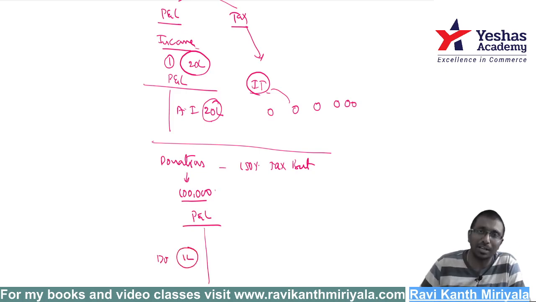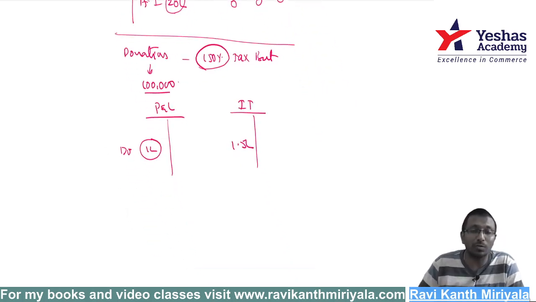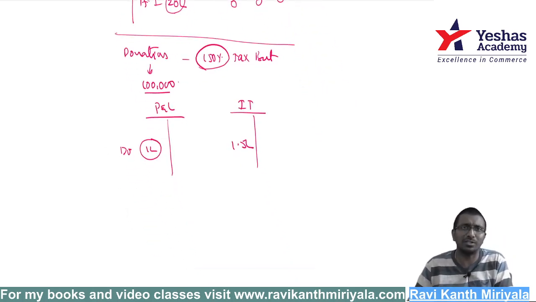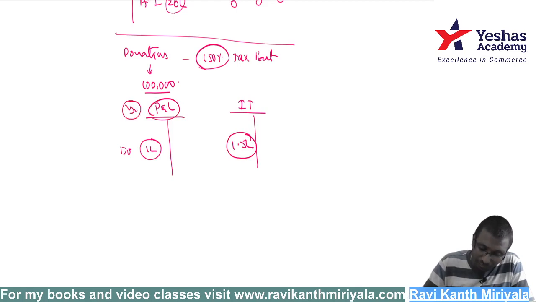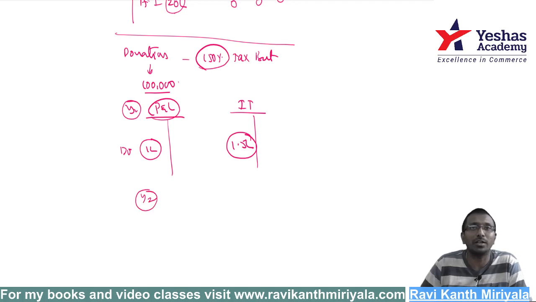But as per income tax, they will take 1.5 lakh, because it is 150% deduction. So I got 1.5 lakh of deduction. In the current year I gave the donation. At least in year 2, will I get the balance 50,000? No, I don't get it.